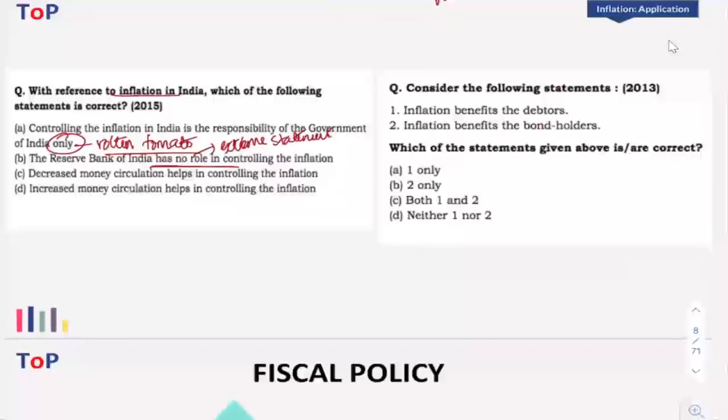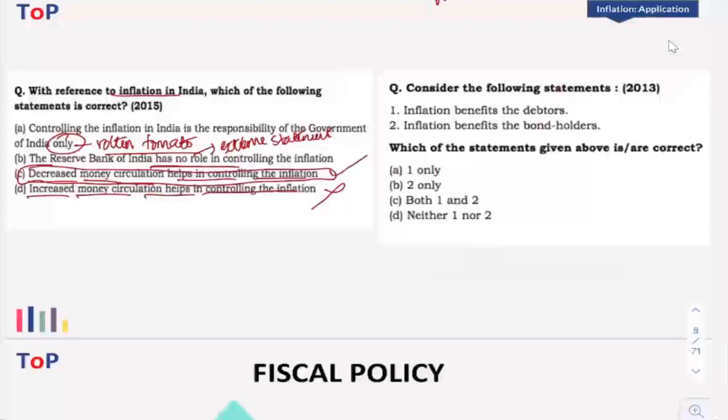Then, decreased money circulation helps in controlling inflation. Now, opposite to it, increased money circulation helps in controlling inflation. If you know the basics of inflation, that higher levels of money supply will lead to higher levels of inflation, you will be able to eliminate this as well. So the answer is decreased money circulation helps in controlling inflation.